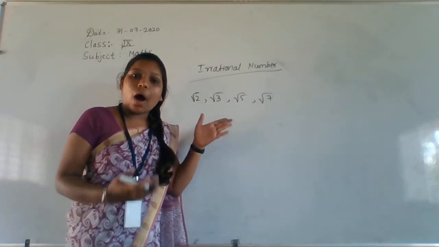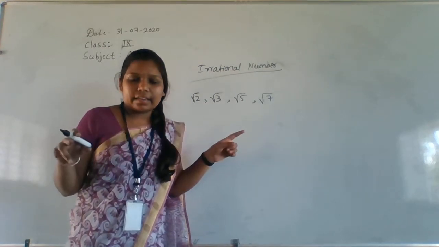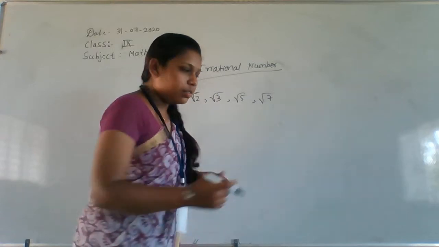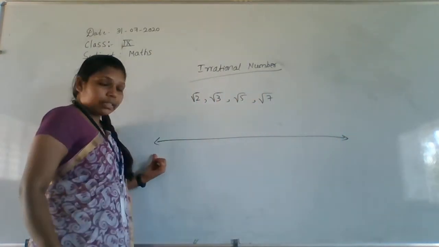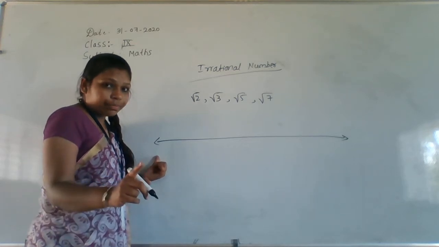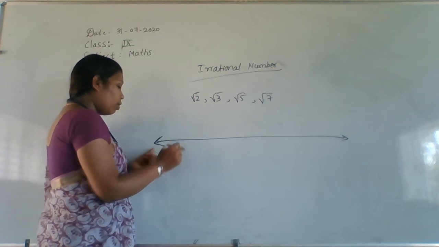Now we will see how to represent this irrational number on the number line. Everyone knows about the number line, right? So this is our number line. We have to put this arrow mark, otherwise it's wrong. Getting my point?